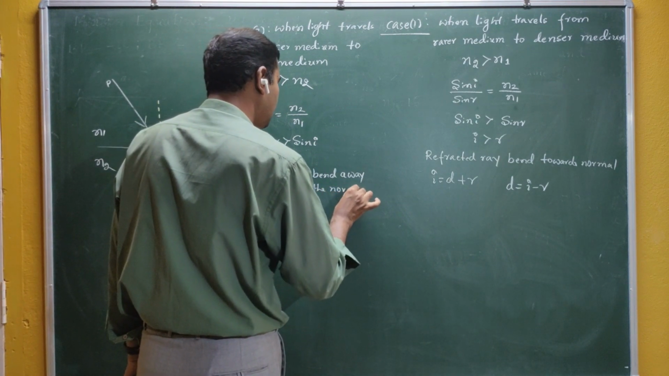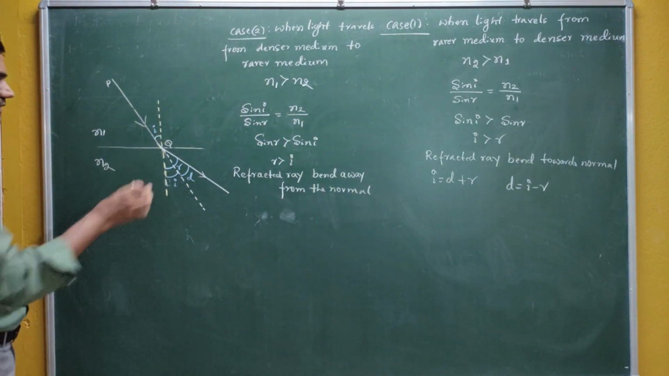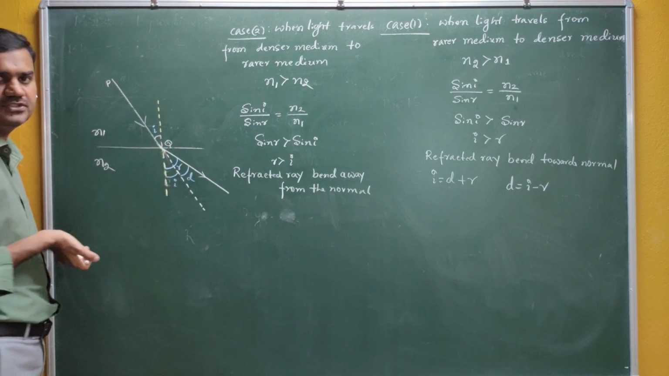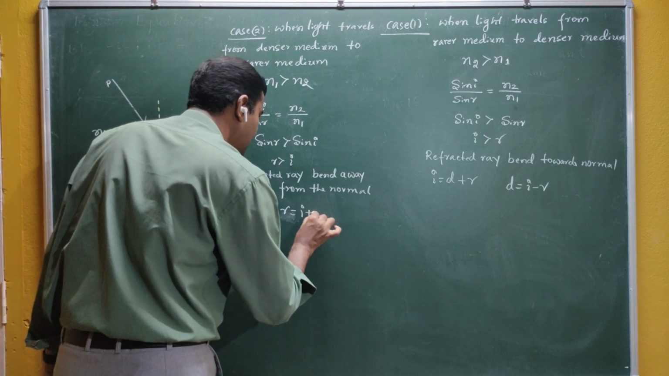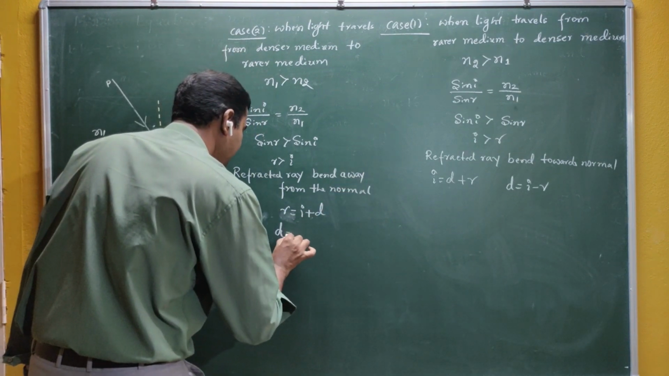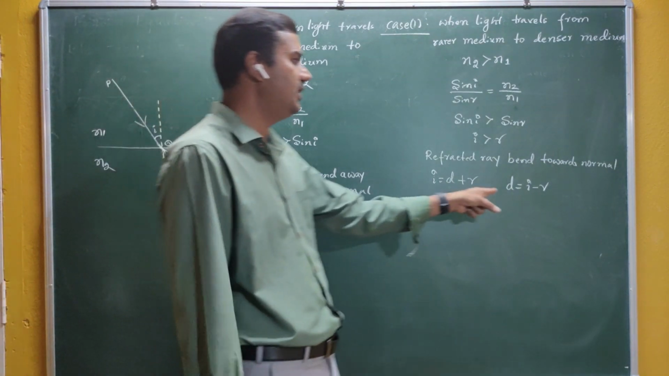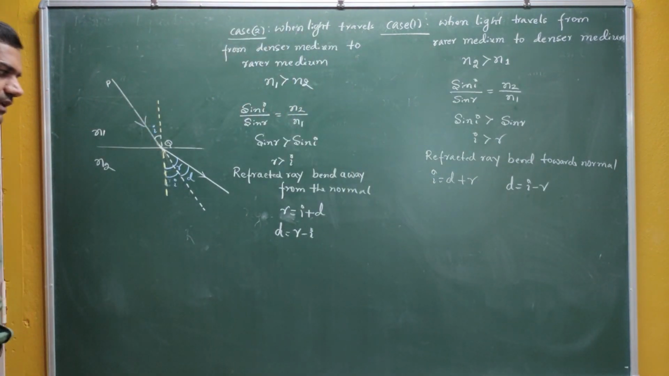And what is the formula for the deviation now? You can see here, this time R is equal to I plus D. Is it correct? So R is equal to I plus D. Therefore, you can write D as R minus I. Last time, what was the deviation? It was I minus R, because I is greater than R. So this time the deviation is given by R minus I.